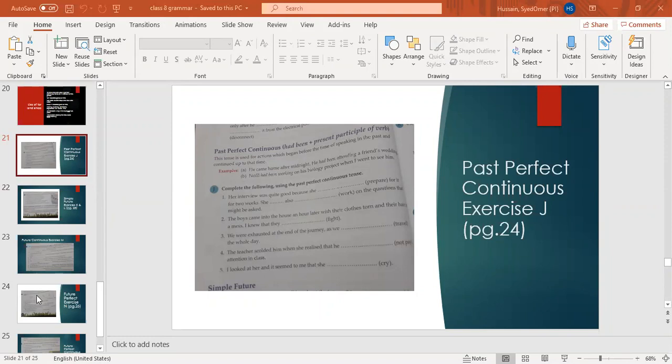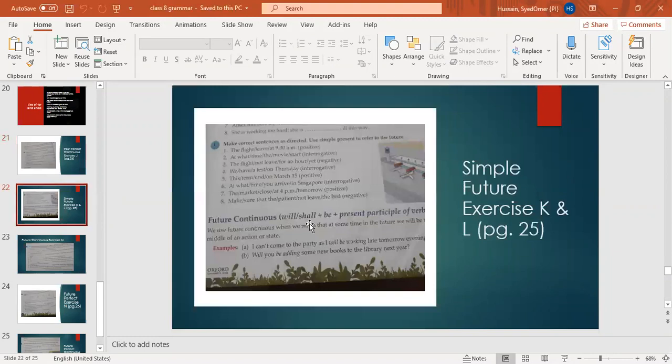Good. Okay. Now, next is simple future. I have told you that it refers to our action in the future, and we can use different words like next week, tomorrow, this evening to indicate that the action will happen in the future. In the blue box on page number 25, you can see the simple future form and examples. We are just going to use a few forms: will, shall plus bare infinitive. Bare infinitive means the base verb, the first form of verb.